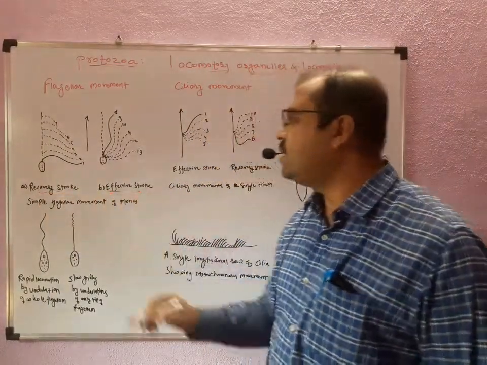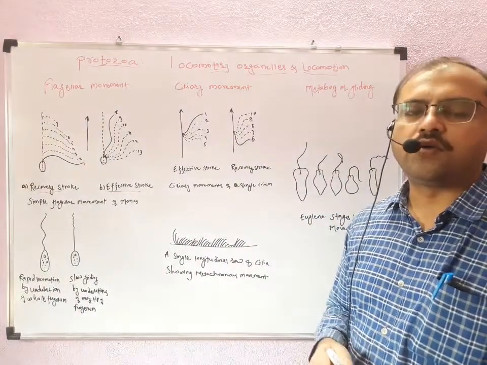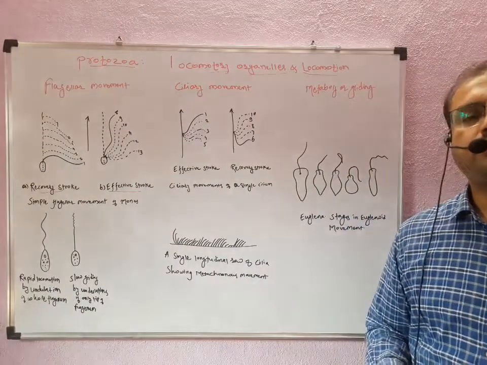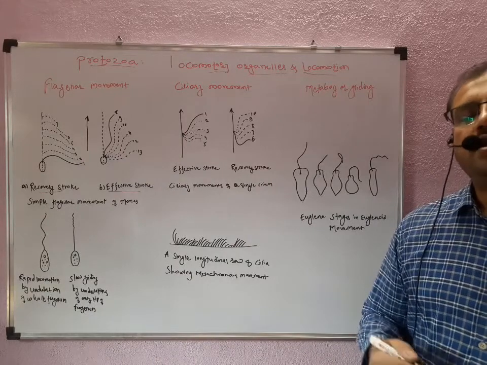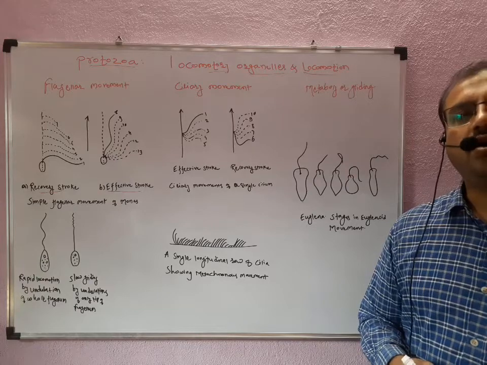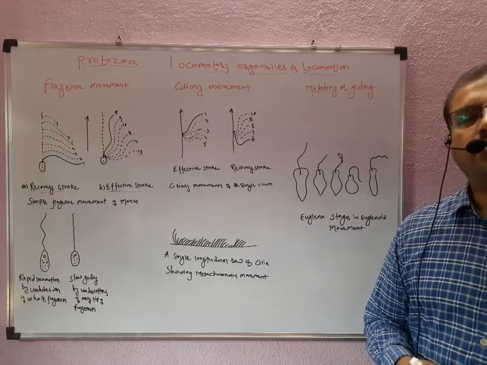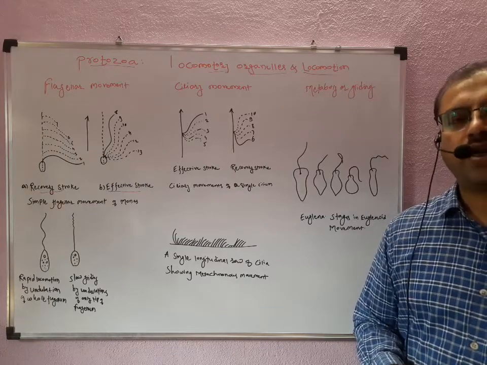One is called the effective stroke and another is called the recovery stroke. The movement of the flagella in the medium is carried out by flagellar movement. These flagella generally perform undulations, and these undulations help the individual propel its body in the forward direction.